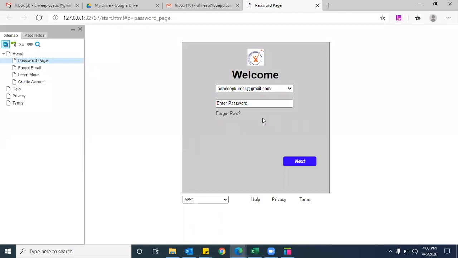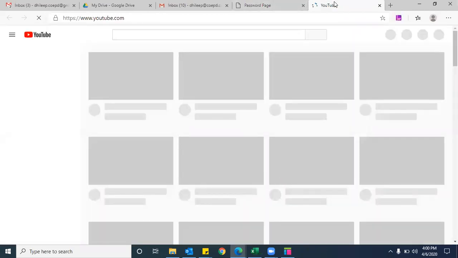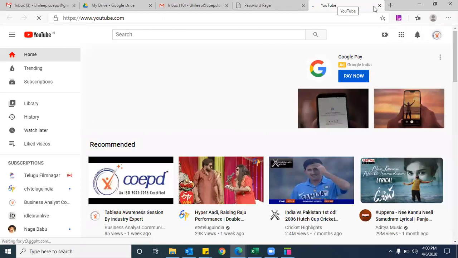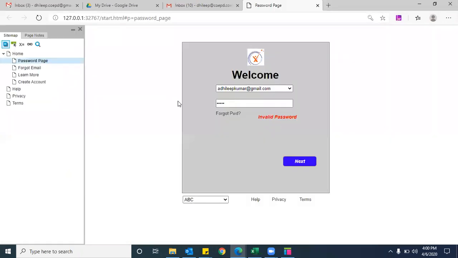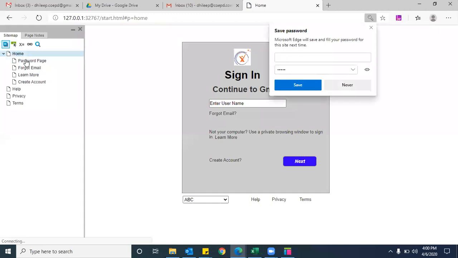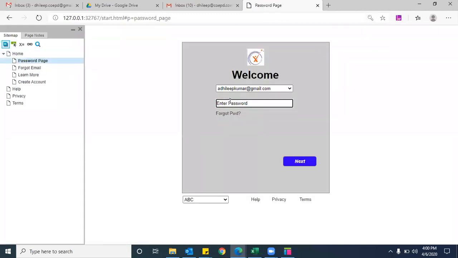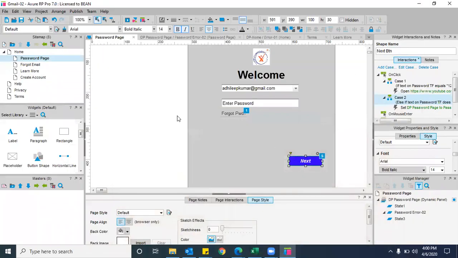See, initially there is nothing, right? Correct. Now invalid password. Wow. Now what is the password here? 1 2 3 4 5, right? Done. Understood now? Go back again, come back to the password page. For example, I'm entering only 1 2 3. See here, only 1 2 3. Clear on this now? Yes. It is very simple, right?